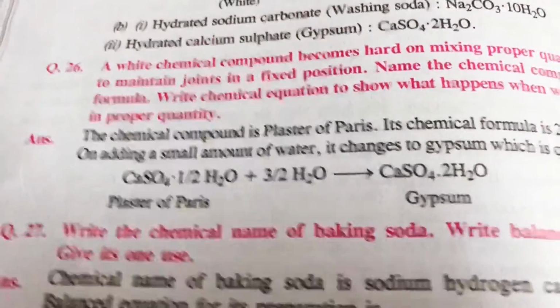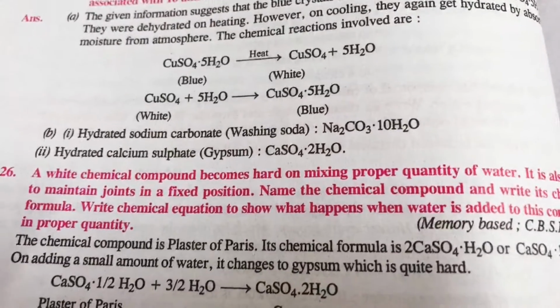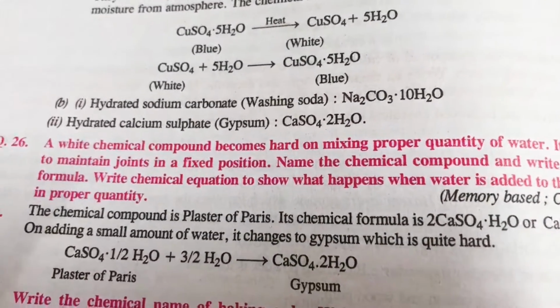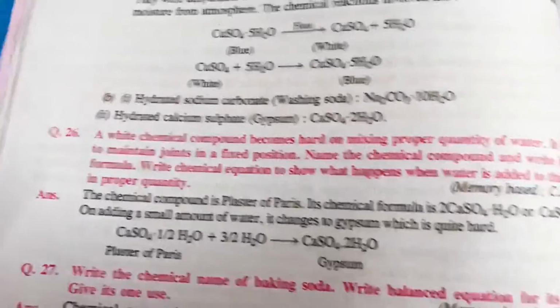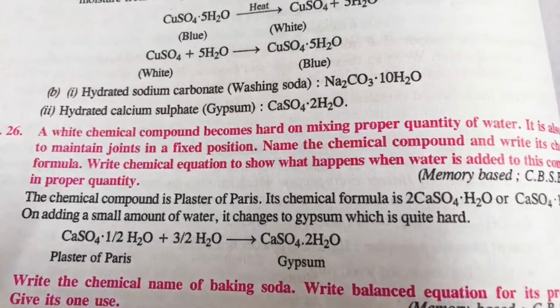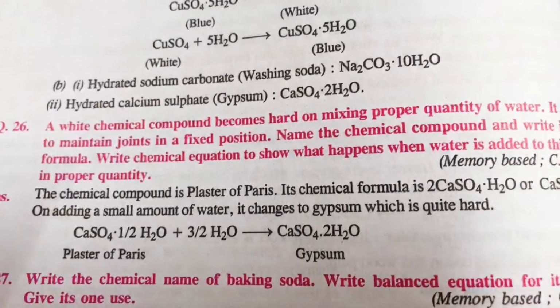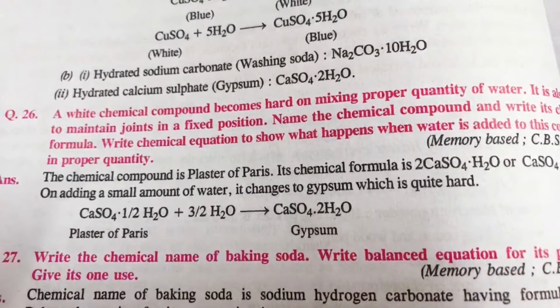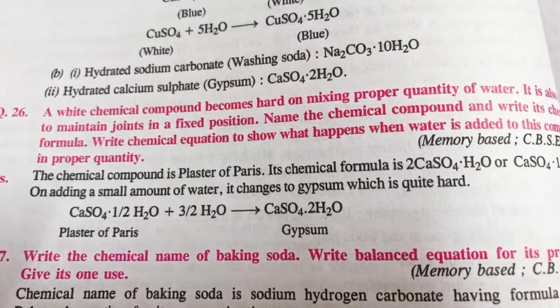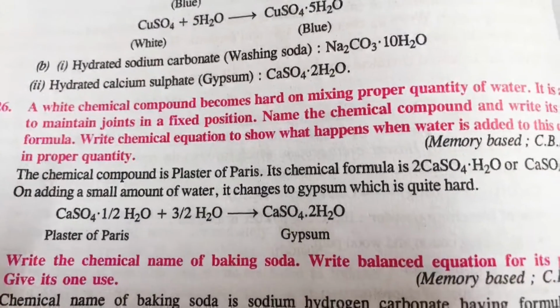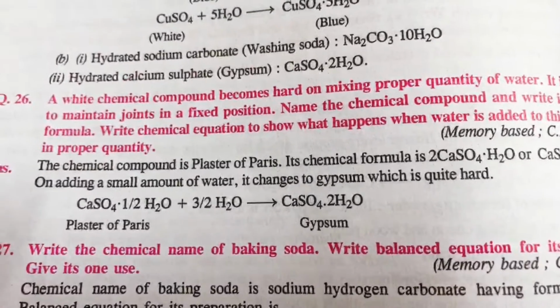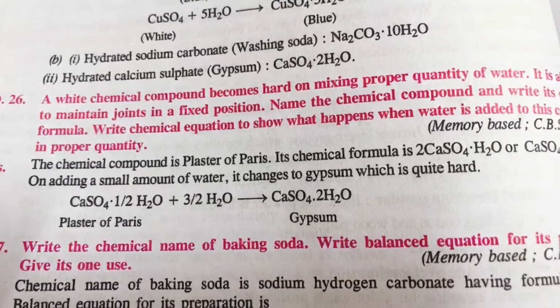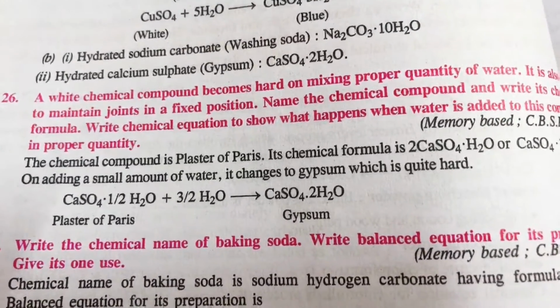Students, I got so many doubts for this question, and this question is asking you, a white chemical compound becomes hard on mixing proper quantity of water. It is also used to maintain joints in a fixed position. Identify the chemical compound and write its chemical formula. Write the chemical equation to show what happens when water is added to this compound in proper quantity. Okay, you have to write the formula also, you have to write the chemical equation also.